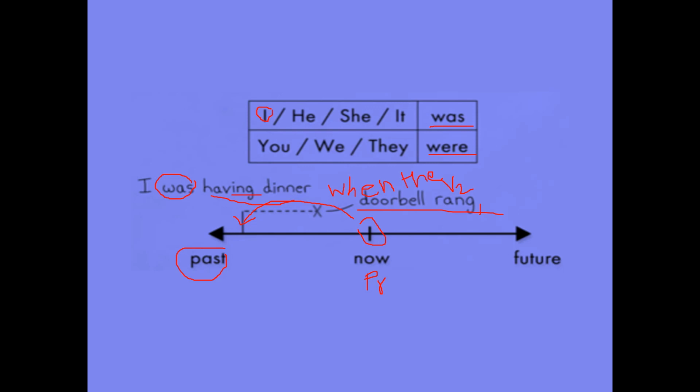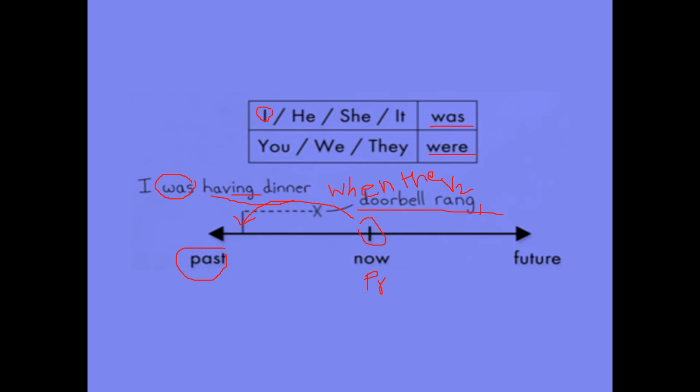Understood? But if you say directly I was having dinner, it is an incomplete sentence. For that we have to add the subordinate clause. When the doorbell rang, I was having dinner. I told this in the earlier class, the clause and phrase.